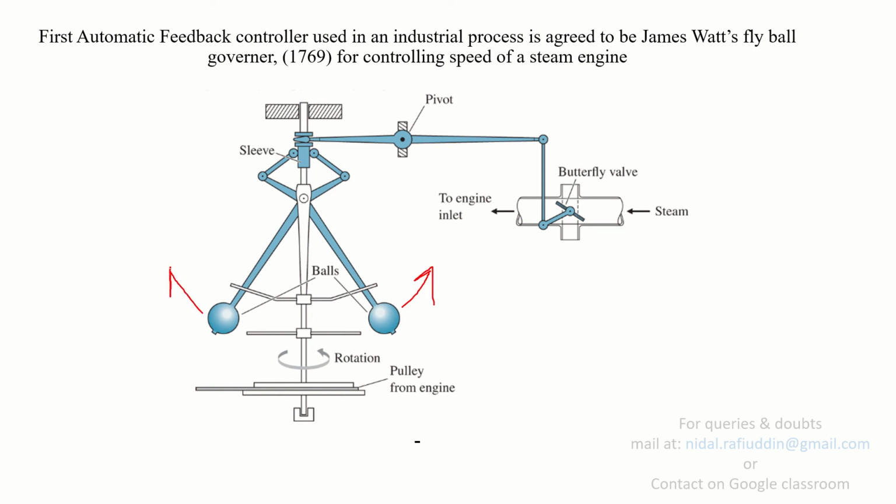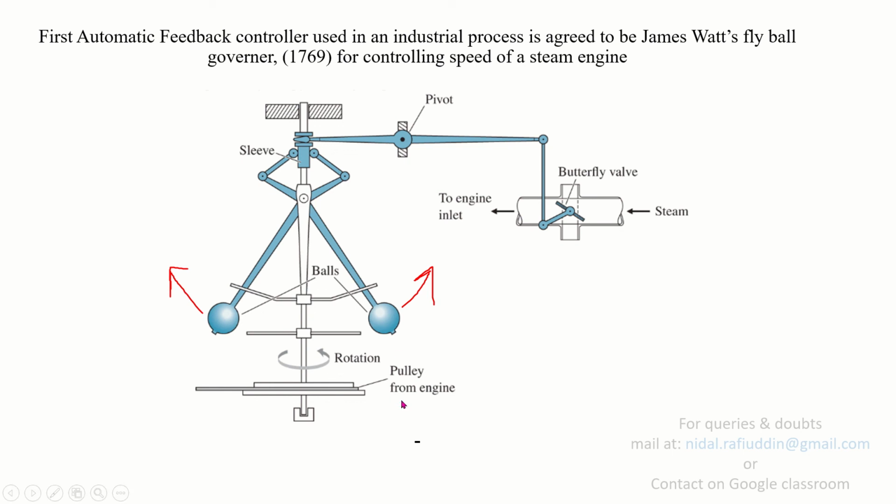When these balls move outward, they cause the sleeve to go down. So the outward movement of the balls will allow the sleeve to go down, and it will result in the butterfly valve moving in such a manner that it restricts the steam. So the steam flow will be restricted by the butterfly valve when the balls move outward.